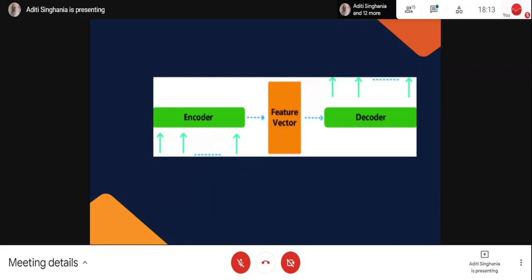What the encoder does is it tries to summarize the meaning. Suppose you ask why am I doing this, then the encoder will try to store its meaning in the form of vectors, and then it will pass that meaning to the decoder. I hope you people are getting how this NMT is working. Yes or no, anything you can just type in the chat so that I can proceed.